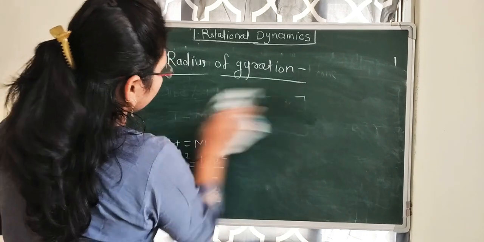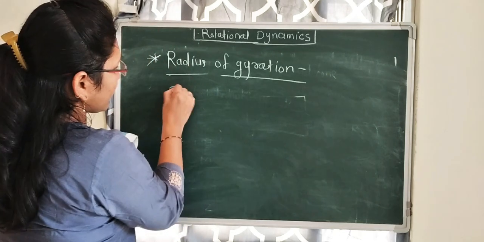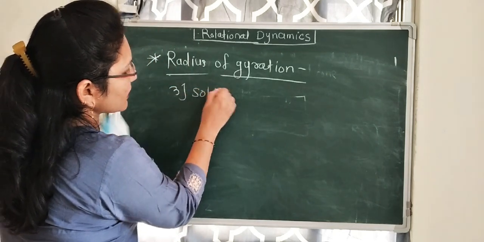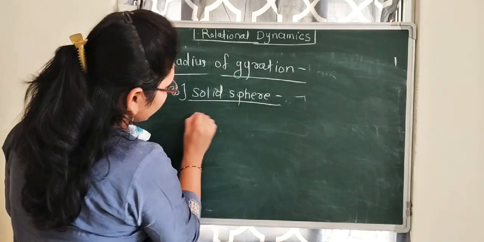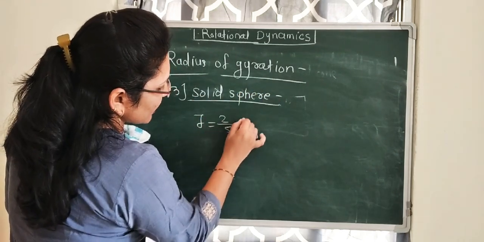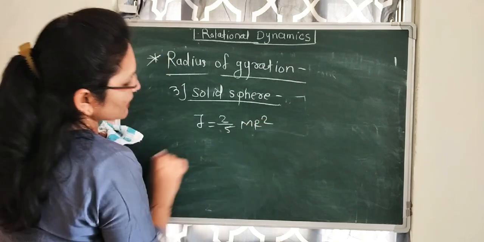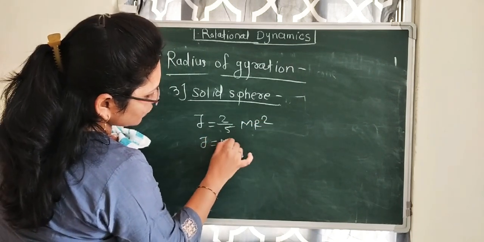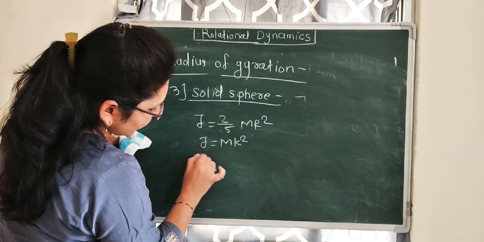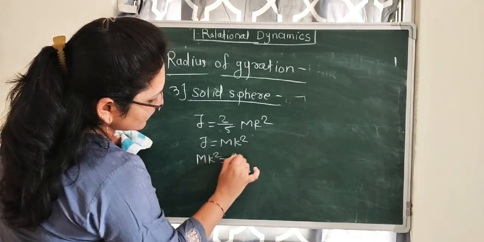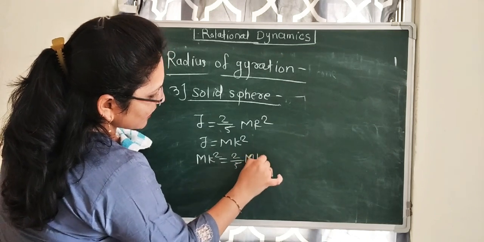Then the third body is the solid sphere. For the solid sphere, we know the moment of inertia is 2 by 5 mr square. But I equal to mk square. If we compare these two equations, then we get mk square equal to 2 by 5 mr square.